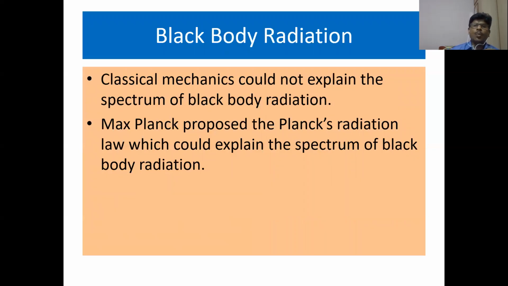Next, we have seen what is a black body and what is black body radiation, what is the approximation to a black body and also the nature of the curve that we have obtained. Now, to explain this black body radiation, we have to study Planck's radiation law. So the next topic of discussion in lecture 2 would be Planck's radiation law.